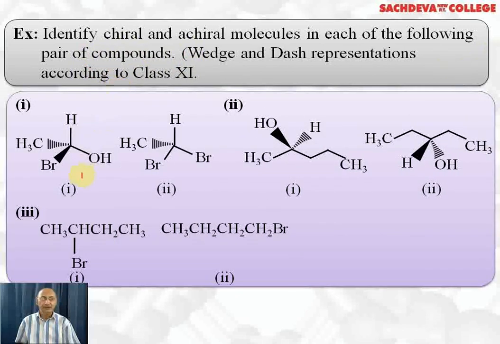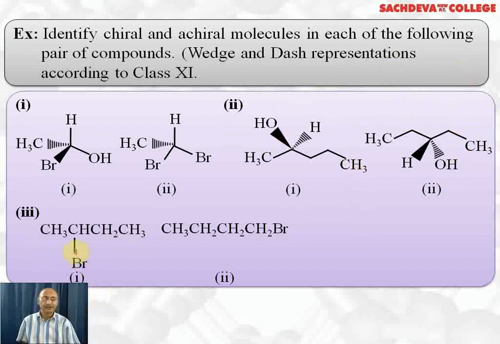Here we want to know whether this one is chiral or this one is chiral. So obviously this one is chiral because it has 4 different groups. Here we have got 2 groups same, so it cannot be chiral. Here we have got a carbon atom which is attached to 4 different groups: methyl group, OH, hydrogen and propyl group. So this is chiral. The other one is not chiral because here 2 ethyl groups are present. This side is an ethyl group and another ethyl group is present this side.